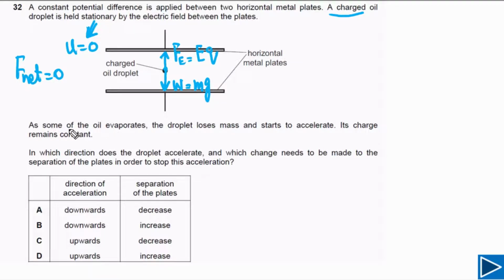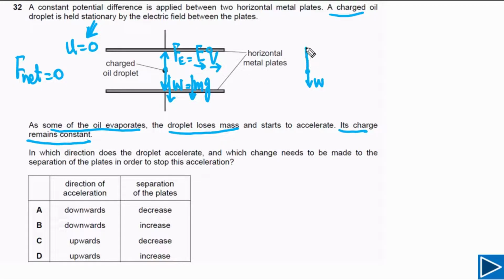It is also given to us that some of the oil evaporates and the droplet loses mass. If the mass of the droplet decreases, it means weight will decrease. So we can redraw this free body diagram. The weight W decreases, but it is given that its charge remains constant. As Q remains constant, E is also constant. It means the electrical force remains constant.